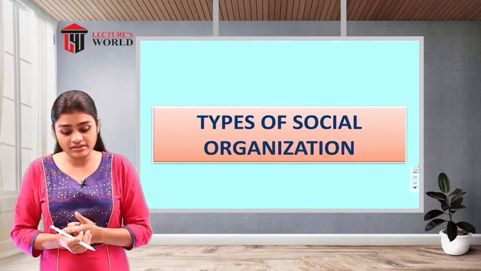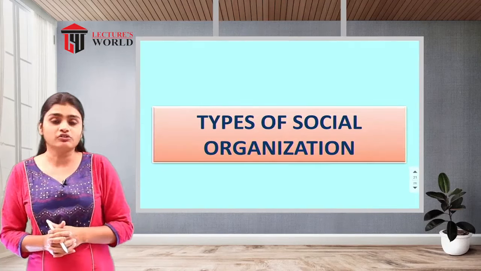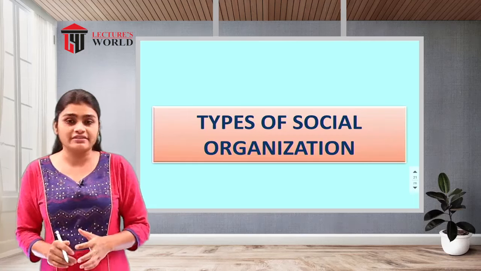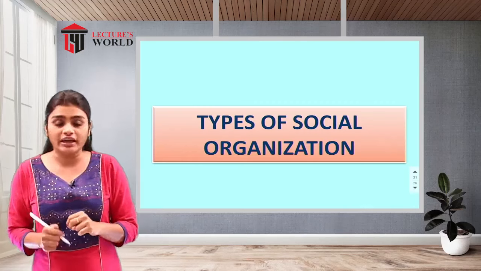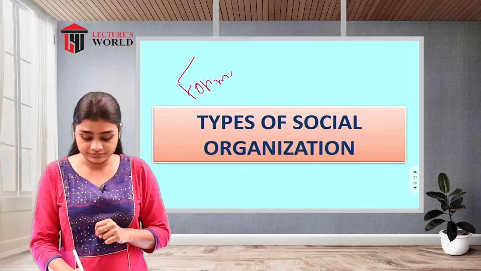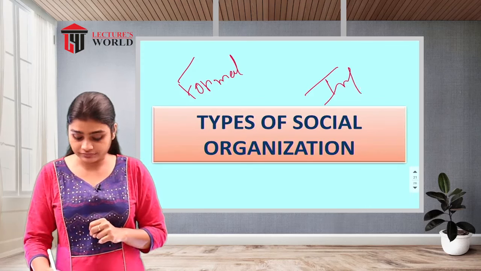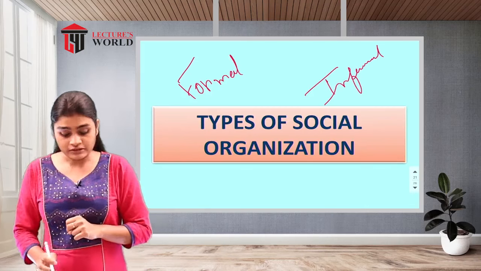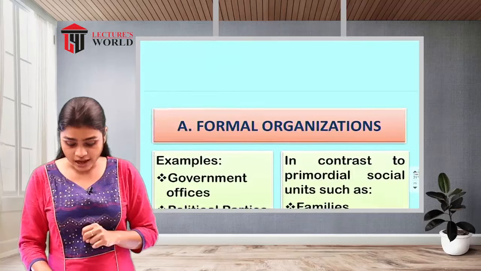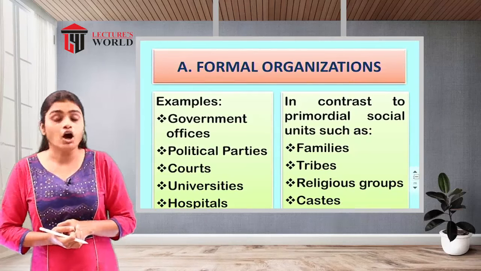And the last topic in social organization is the types of social organization. There are mainly two types: formal and informal. We'll see these one by one. The first one is formal organization.